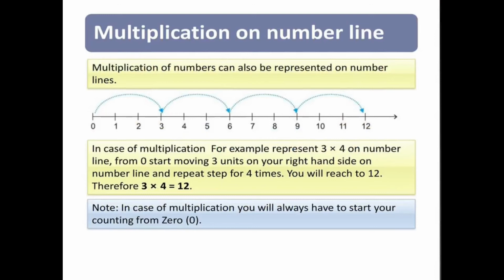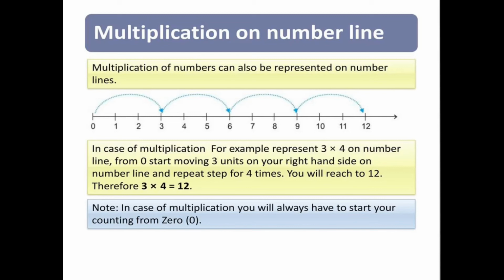Next topic is multiplication on number line. Now students, multiplication of numbers can also be represented on number lines. In case of multiplication, for example, we want to represent 3 multiplied by 4 on the number line, we will start moving 3 units from 0 on our right hand side on the number line and repeat this step 4 times.